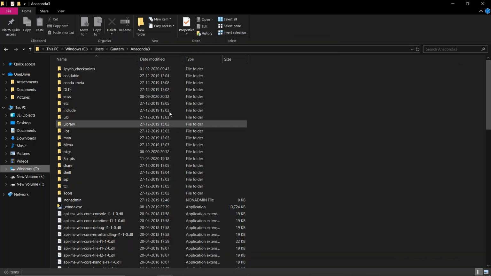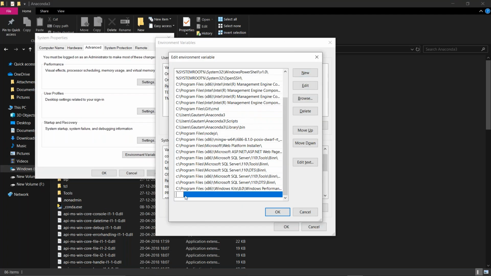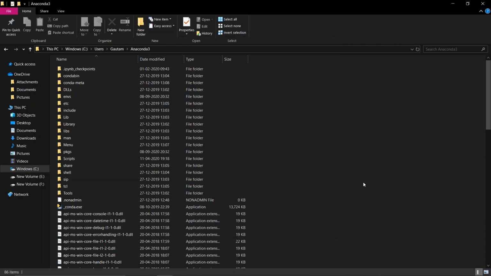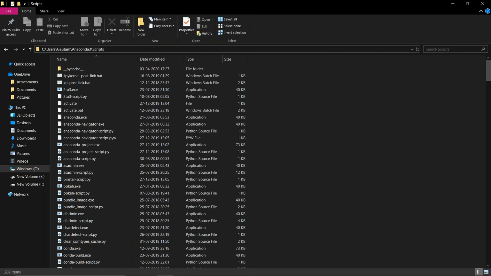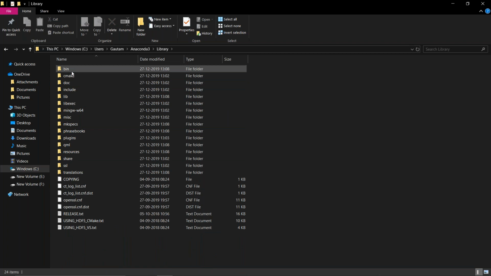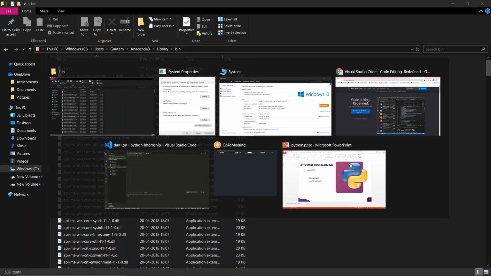Now, how to get this path? When you get to the folder, you click this, copy this, and paste it over here. Come over here, create a new entry, and just paste the path that you copied from there. That's it. So this is how it is done. So that is the Anaconda 3 path. Now Scripts is over here. You need to open this folder and copy this path. And in the Library you will find bin; open the bin and copy this path. That's it. These many paths you need to copy and paste, and you are done.